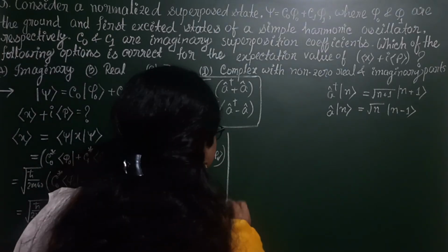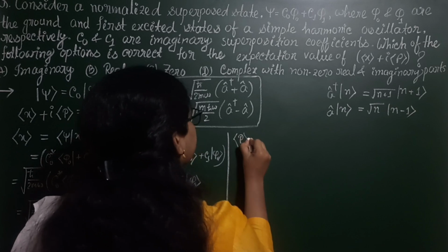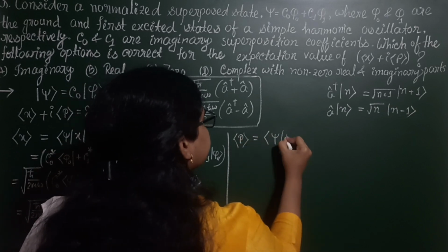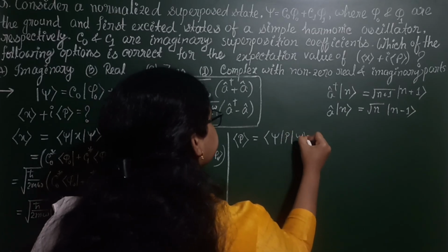Now calculate the expectation value of the momentum operator similarly. So it will give bra psi p ket psi.